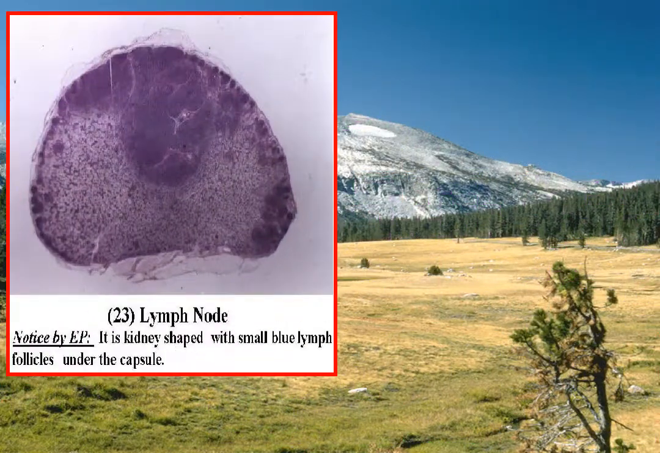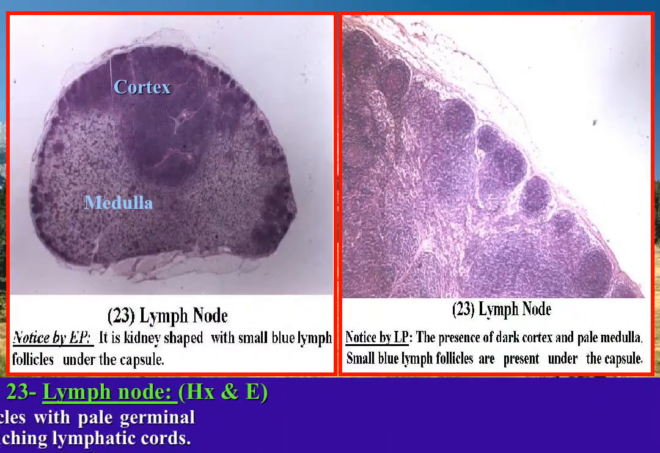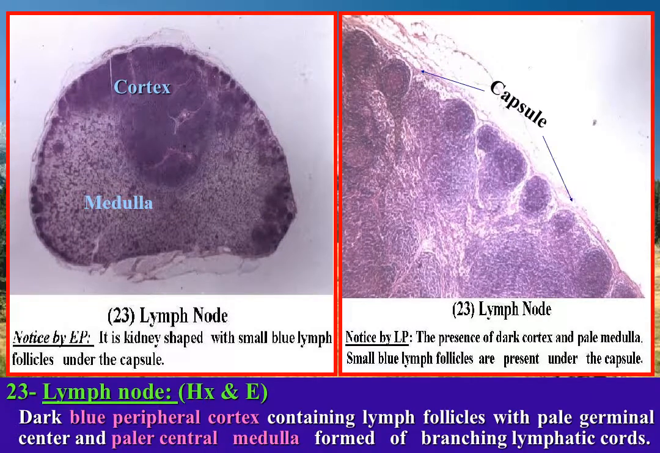By eyepiece, lymph node is kidney-shaped with dark blue peripheral cortex and paler central medulla. By low power, the stroma is composed of thin capsule and thin trabeculae, extending from the deep surface of the capsule, dividing the cortex into compartments.